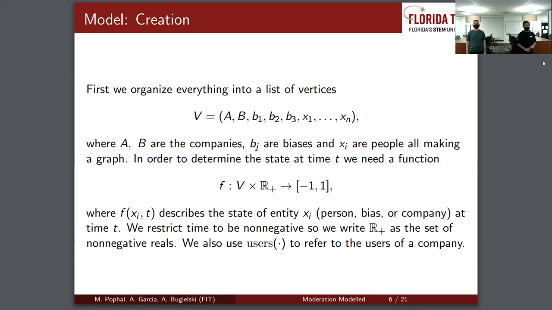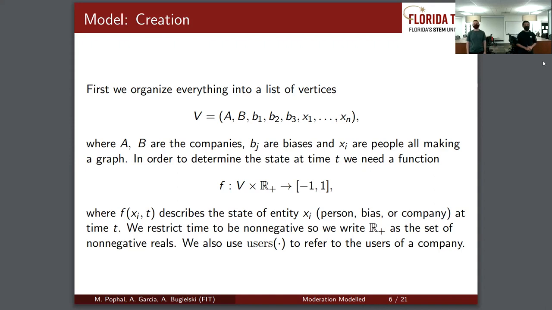So first, we're going to have a certain structure for the vertices. It's going to look like an array. So we have company A and B, two companies, and bias 1, 2, and 3, so 3 biases, and people. In our case, we're going to simplify because we only want 2 companies, and the biases will depend on the amount of companies. So it's going to be the extremes and some neutral points, and the amount of people are going to be there.